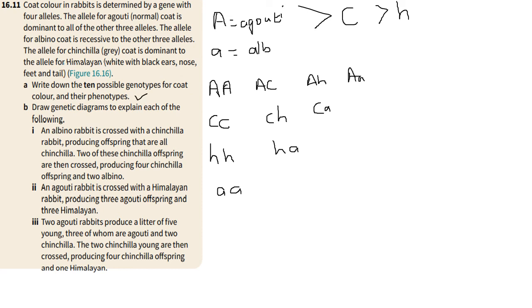Very easy. Again, if you have a question like this, what are the possibilities? Which one is dominant to all of them? So agouti is dominant to everything else, and so you can just write out agouti as the dominant for all of them. Chinchilla is dominant to Himalayan, but always remember that they also have to have their own homozygous traits.